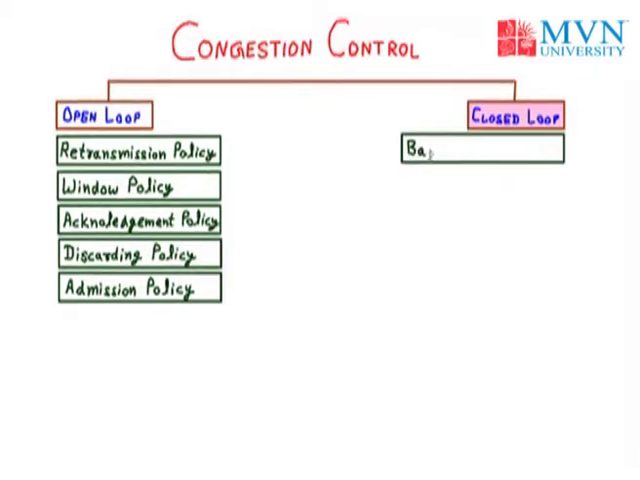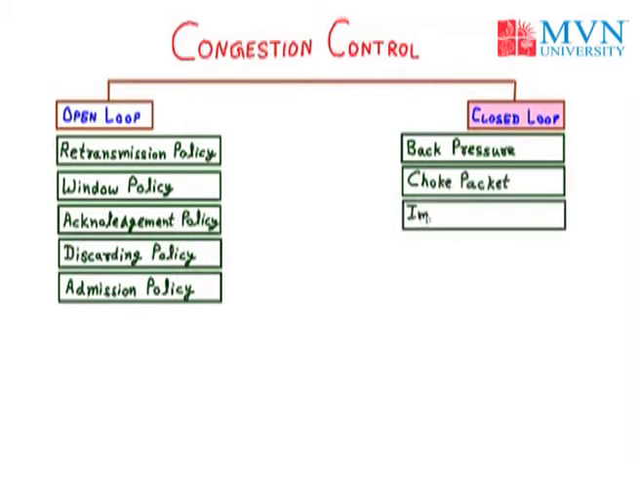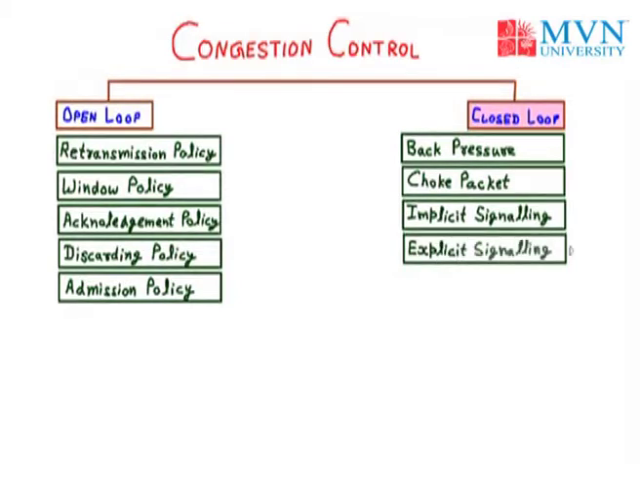First we have the back pressure. Second is choke packet. Third is implicit signaling. And the last is explicit signaling. So that is all about the congestion control, in which we have the two parts, that is the open loop and the closed loop. And under the open loop we have various policies, and under closed loop we have the different policies and the algorithm. So we will start with the open loop.